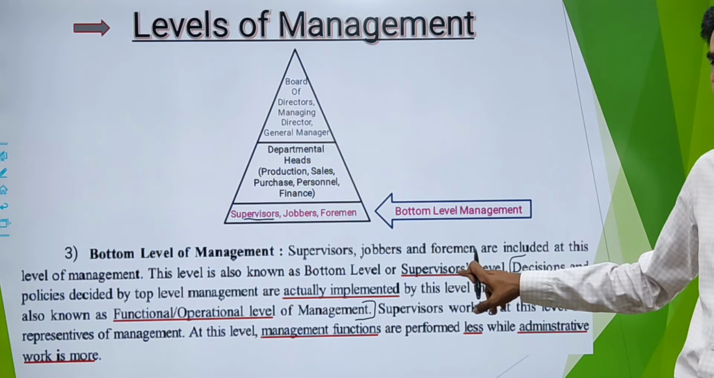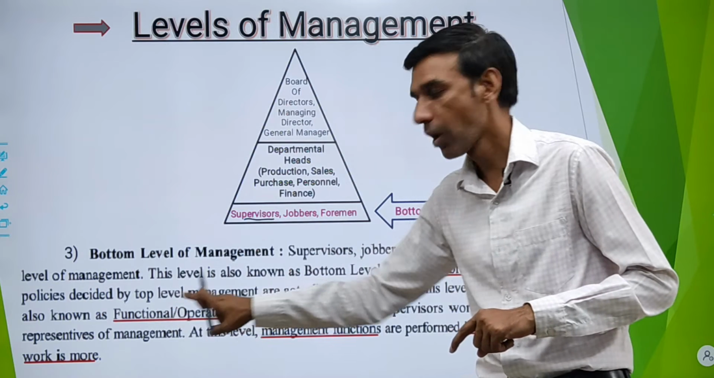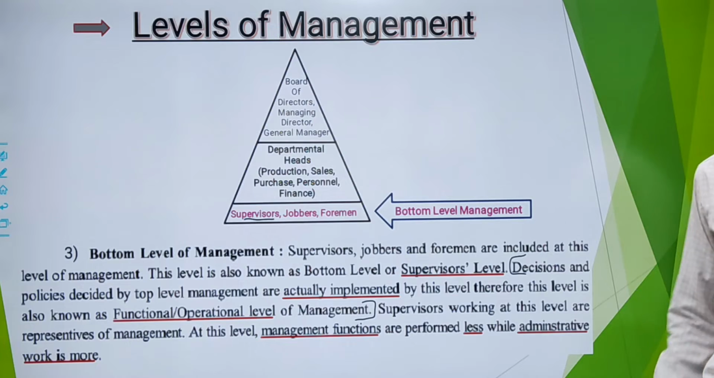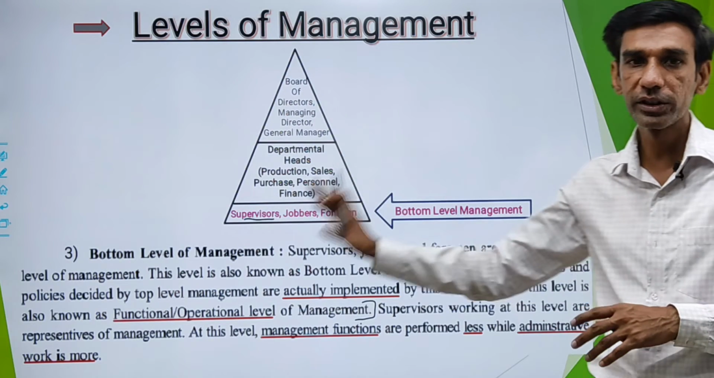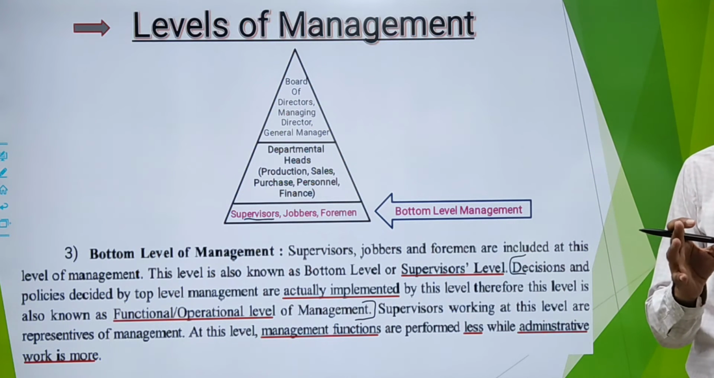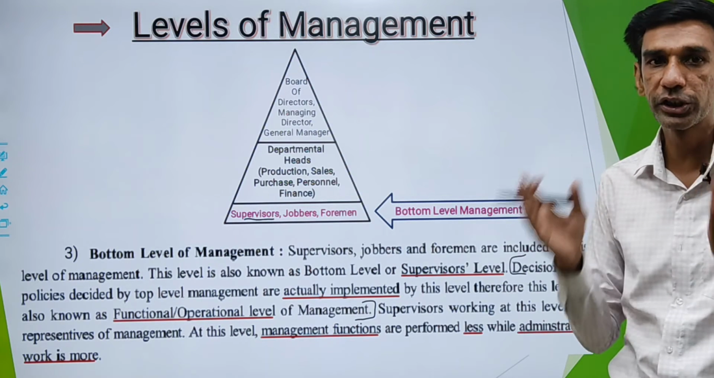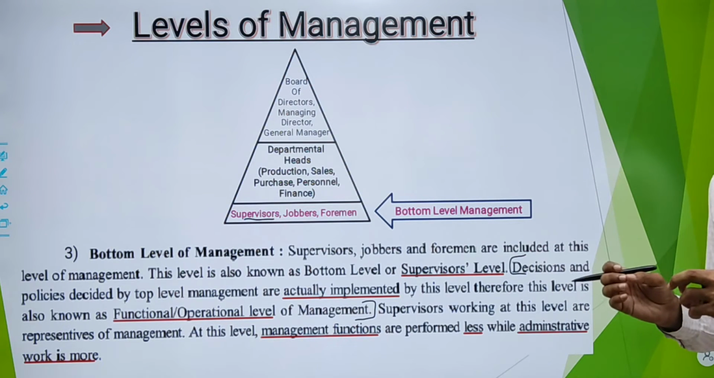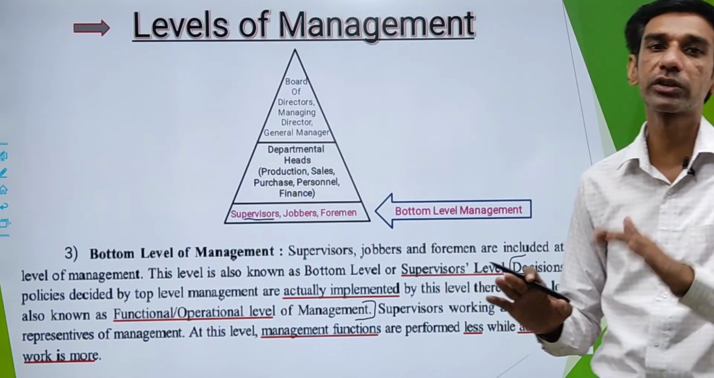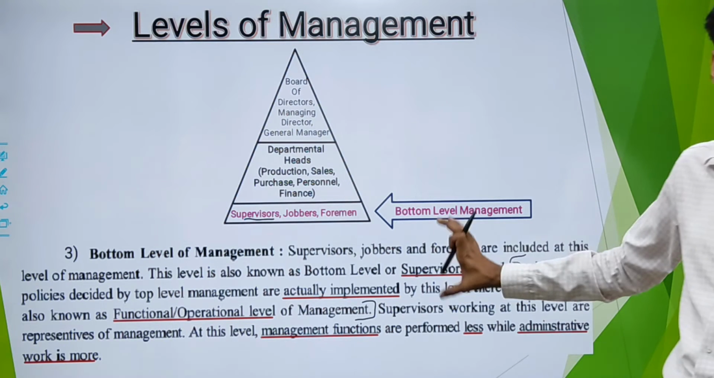Three names are mentioned over here for bottom level. One is supervisor level. You can also call them functional level, or you can also call it operational level. Why functional or operational level? Because decisions and policy taken by the top level are implemented by bottom level. Next, which work is performed more? You can say administrative work is performed more over here in bottom level, and which function is performed less? So managerial function is performed less by your bottom level. Is it clear? This was the introductory part.